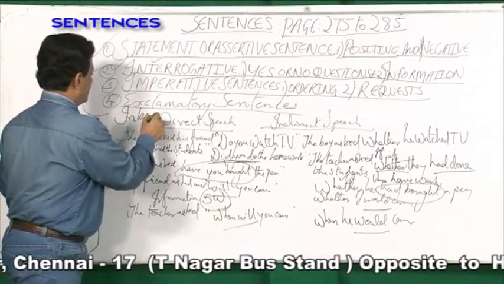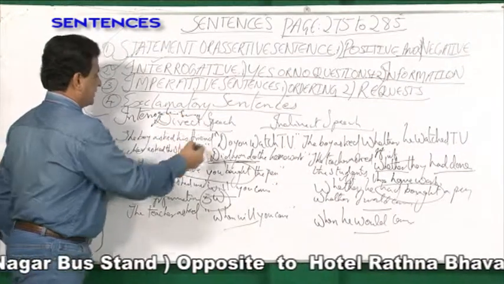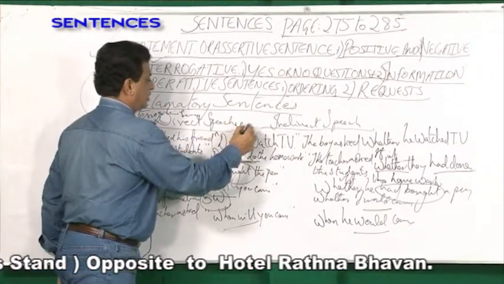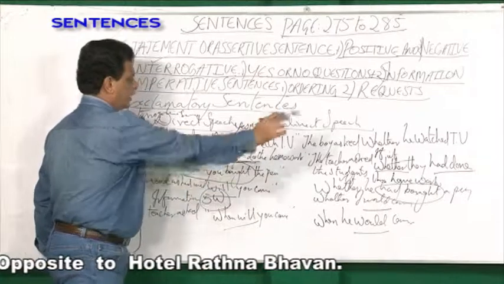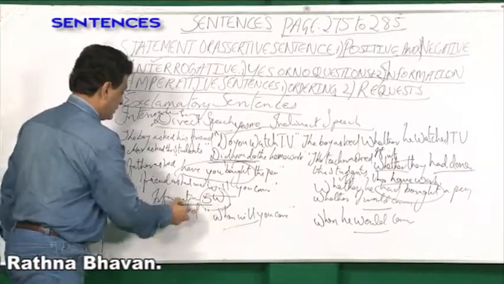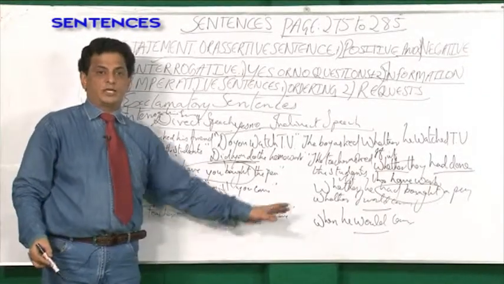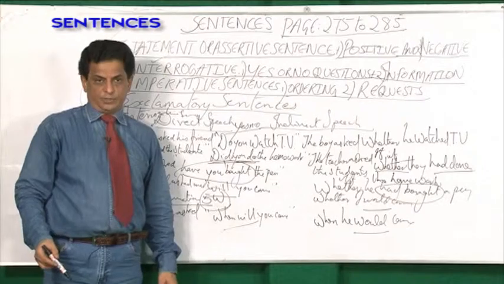So interrogative sentences are divided into two types. What are the two types? Yes or no type, how does it change? You are using whether or if. And for information questions, you are using all the W's, the 5 W's come. How does it change into indirect speech?